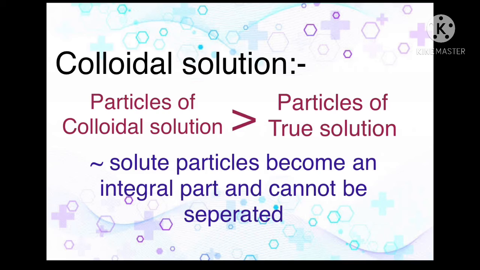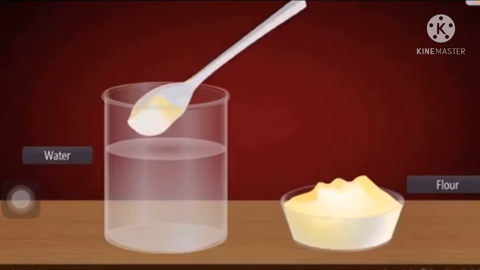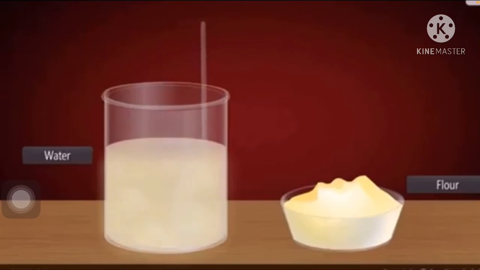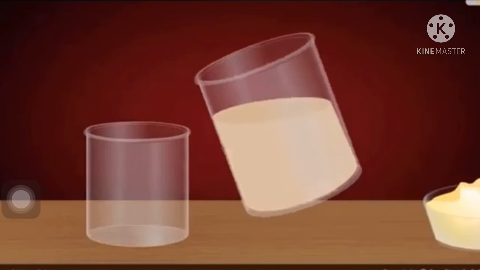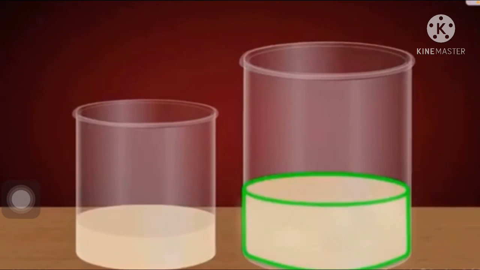Also the solute particles become an integral part and cannot be separated by filtration. For example, when we add flour in water, there is a formation of a solution in which the flour particles are dispersed in the water completely and cover the whole part of the solution.